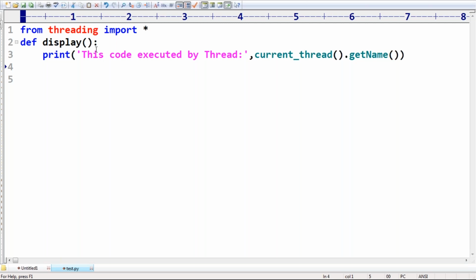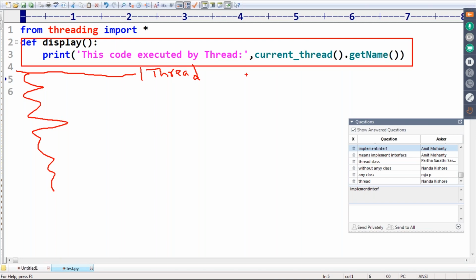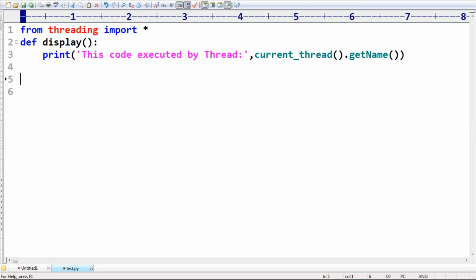Now this is just a simple function. This is my code, just normal scripting code. At this line, only one thread is there. What is that thread? The main thread. Remember this, only one thread is there. The main thread can do these things one by one. But my requirement here is that this display job be executed as a separate flow of execution by a child thread. Can you please do that?